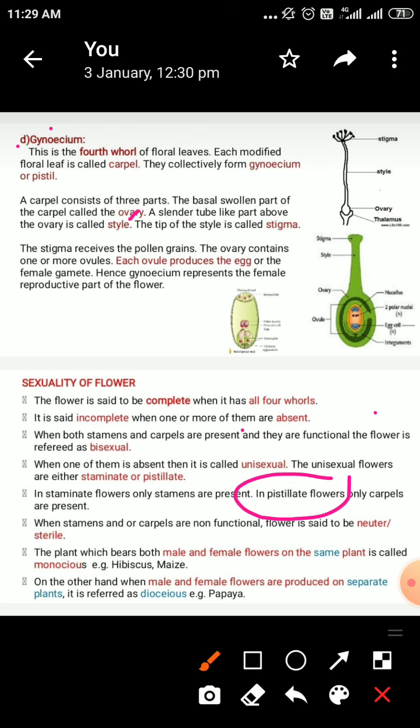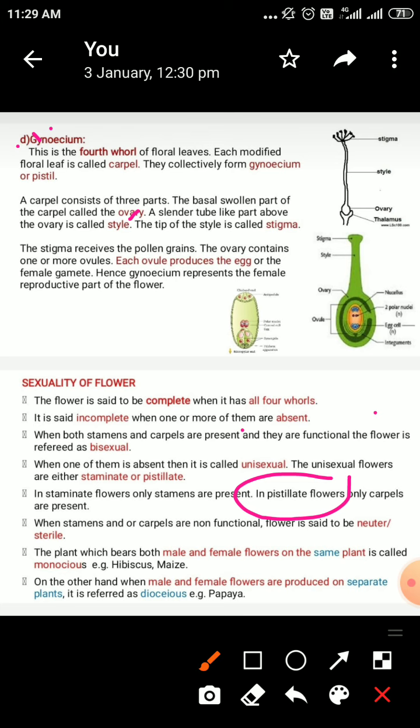It is referred to as dioecious. For example, papaya. In the papaya plant, the male plant is separate, the female plant is separate. This is called dioecious. This dioecious condition is seen in the papaya plant. It is also seen in the casuarina, suru plant. The male plant is separate, the female plant is separate.